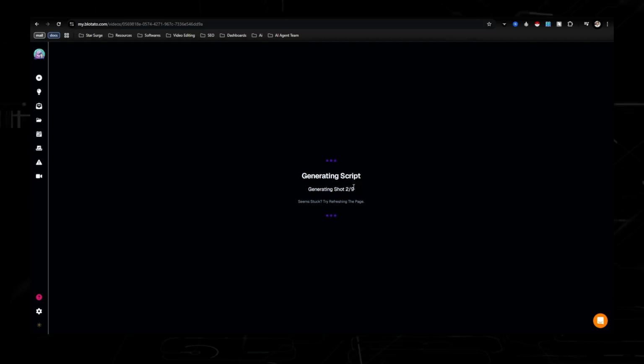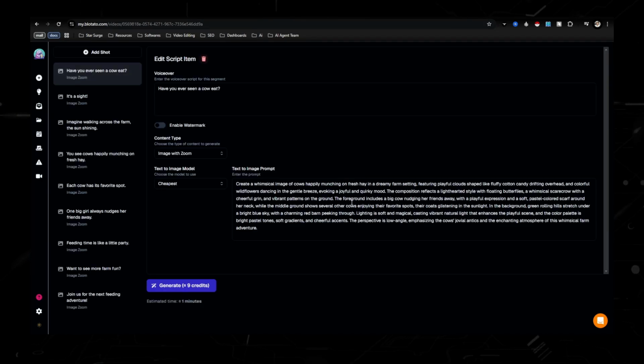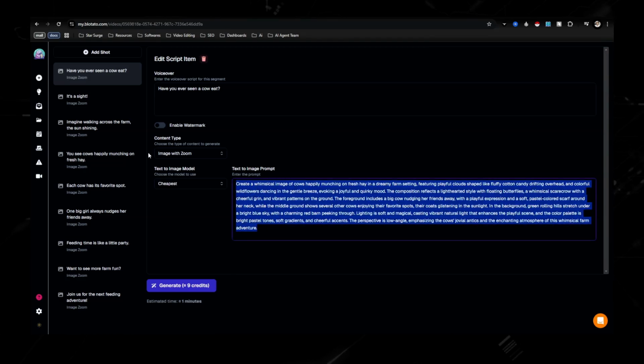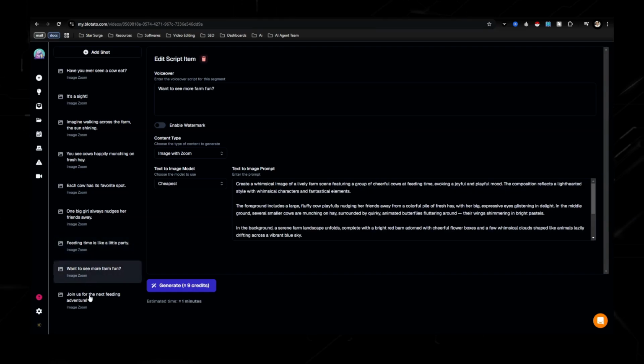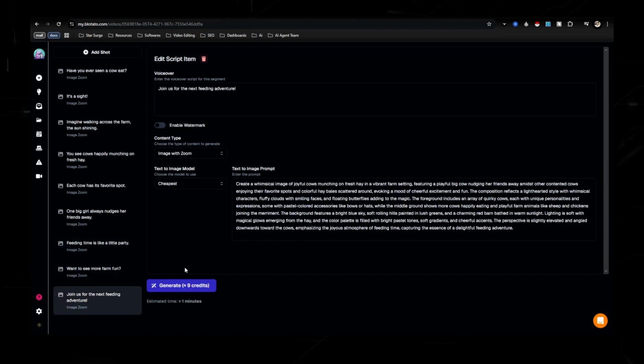I'll come back once it just generated. It is done generating. What you see right here is a text to image prompt, super detailed, and it has that generated for all 9 scripts. So now what we're going to do is generate the actual images.